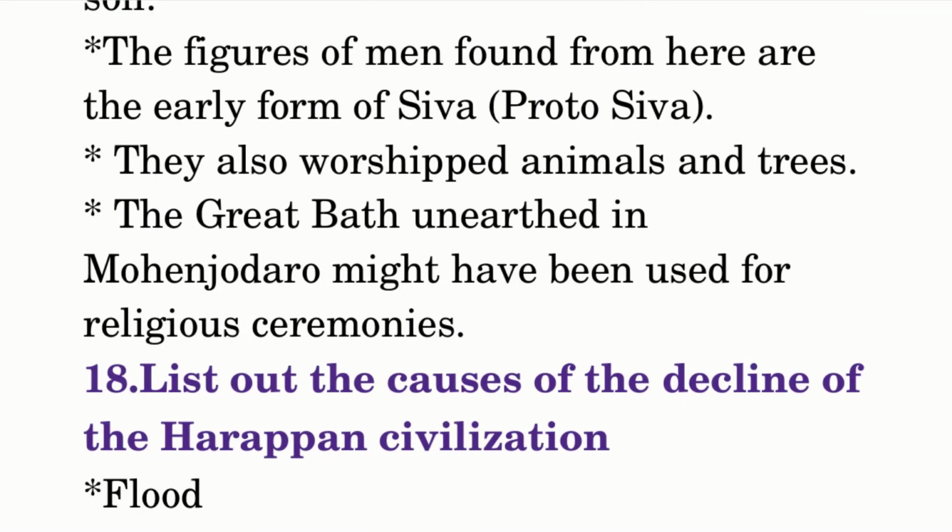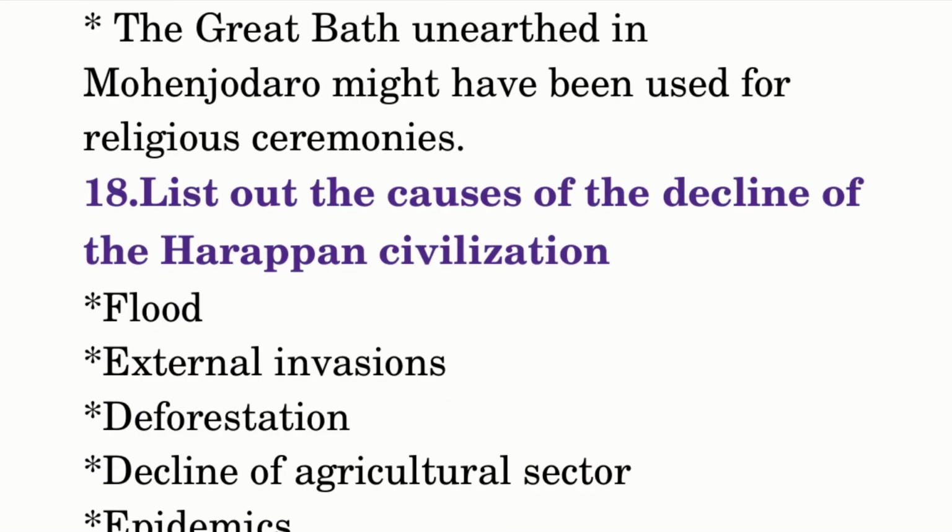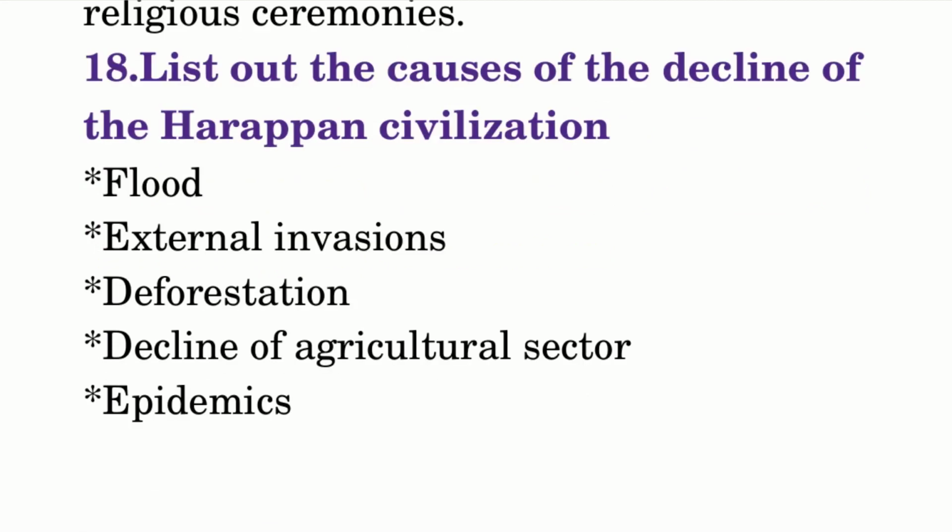The great bath unearthed in Mohenjo-daro might have been used for religious ceremonies. List out the causes of the decline of the Harappan civilization. Flood, external invasions, deforestation, decline of the agriculture sector, epidemics.